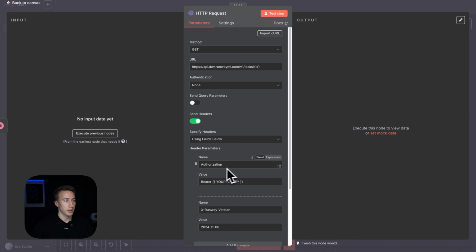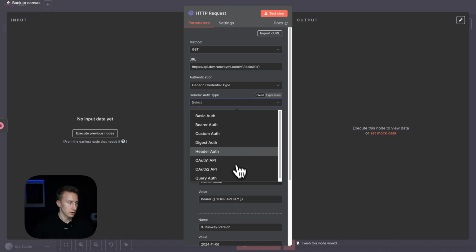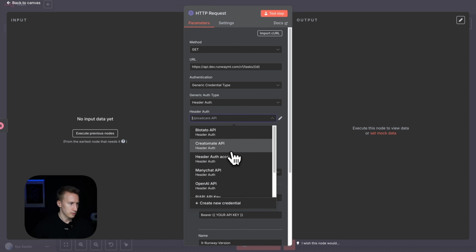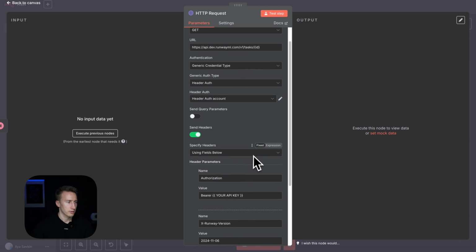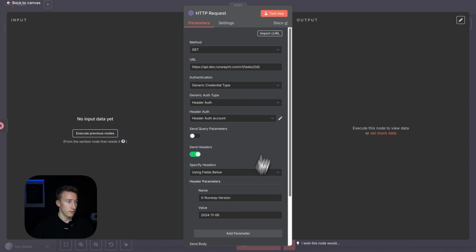So again, we don't need authorization because we create notification here. So what we do is choose again generic credential type, and we also choose header auth, and then for this case header auth account, and delete this authorization. Perfect. So with this node we're gonna get the status. So let's rename it accordingly. Get the generation status.